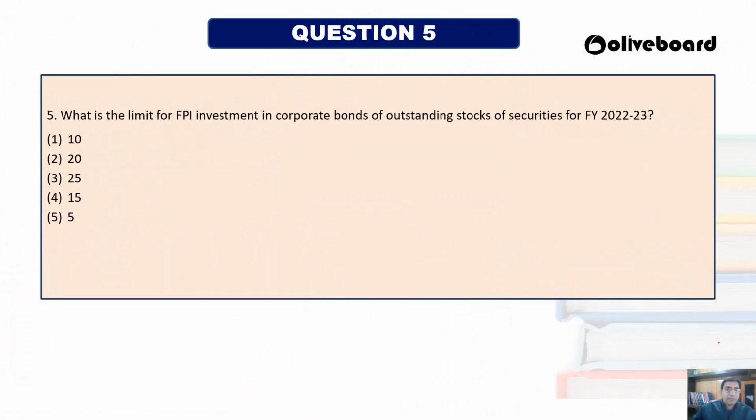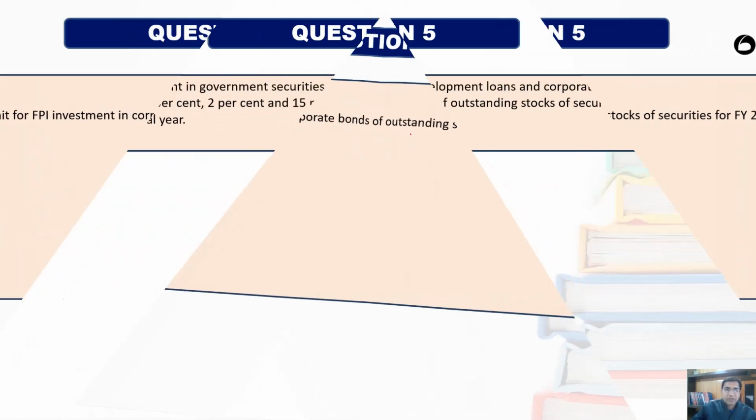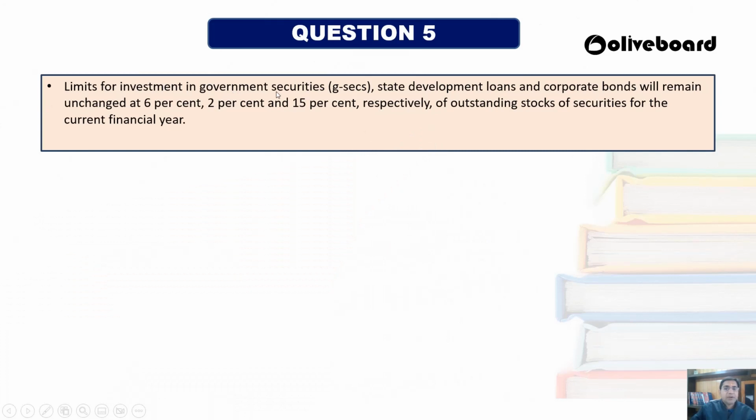Now question number 5: what is the limit of FPI, foreign portfolio investment, in the corporate bonds of outstanding stock of security for financial year 2022-23? What is the limit for FPI? So the answer to this question is 4, that is 15%. 15% is the limit on FPI investment. For government securities, the limit is 6%.